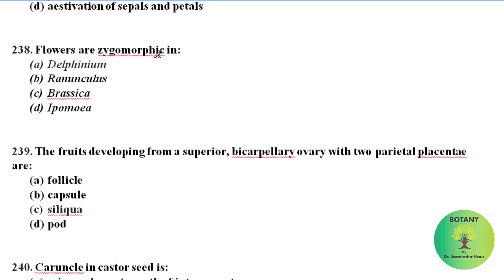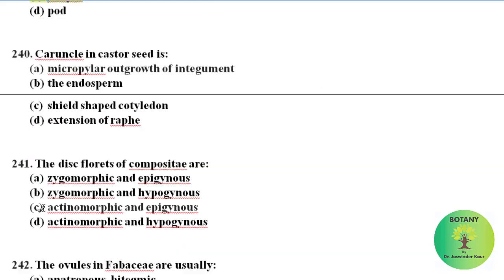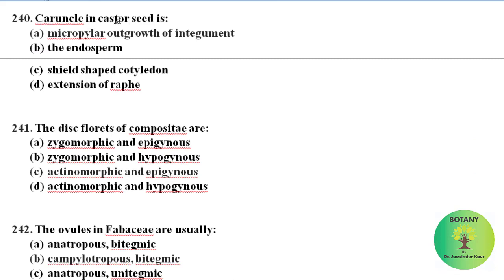Delphinium flowers are zygomorphic, and Ranunculus, Brassica and Ipomoea have actinomorphic flowers. Fruits developing from a superior bicarpellary ovary with two parietal placentae are siliqua fruits, characteristic of family Brassicaceae. The caruncle present in castor seed is the micropylar outgrowth of the integument. The disc florets of Compositae are actinomorphic and epigynous.